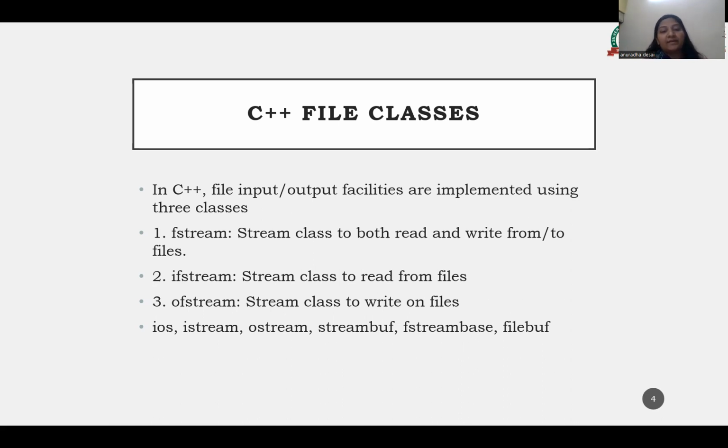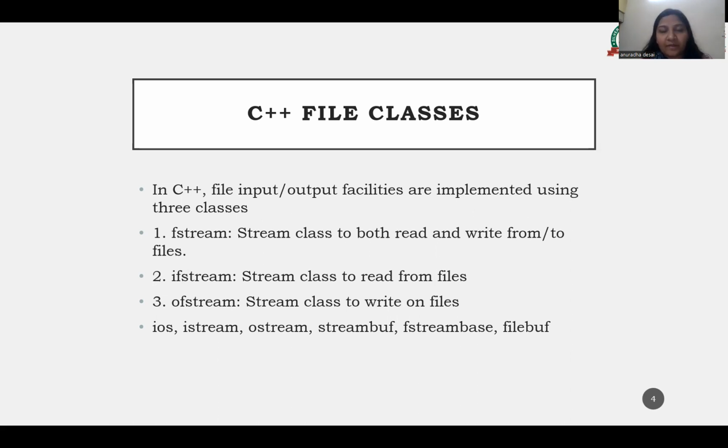Now comes the ifstream. This class provides the input operations. Which are the input operations? It contains the open function with default input mode, and inherits the functions get, getline and read, seekg, tellg from the istream, so these are inherited functions. Now ofstream.